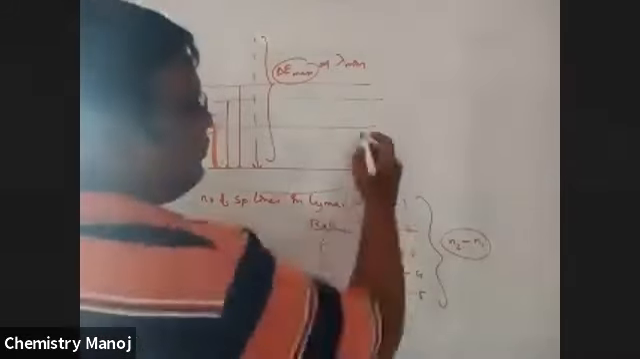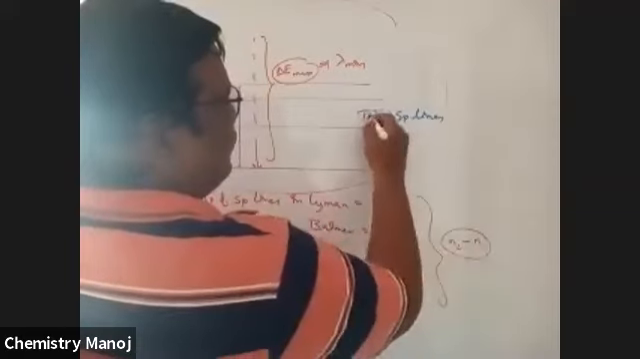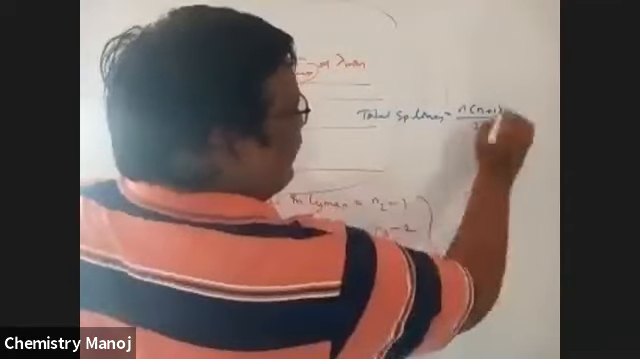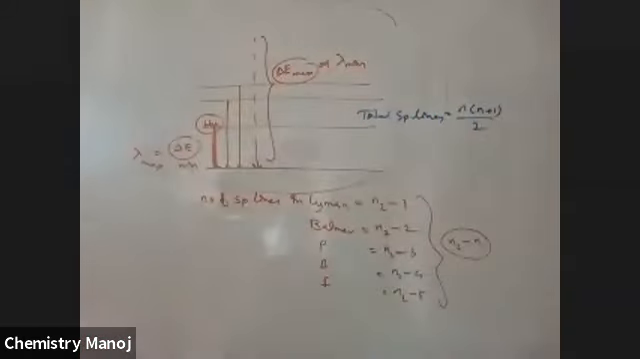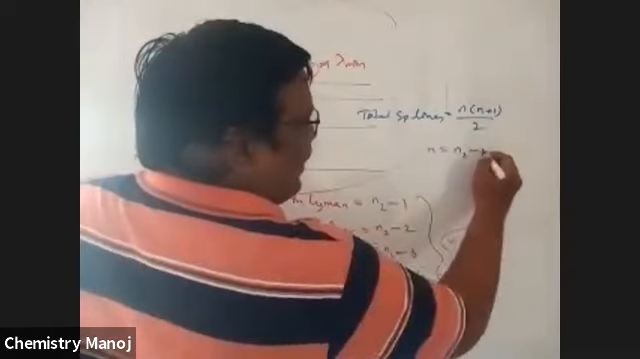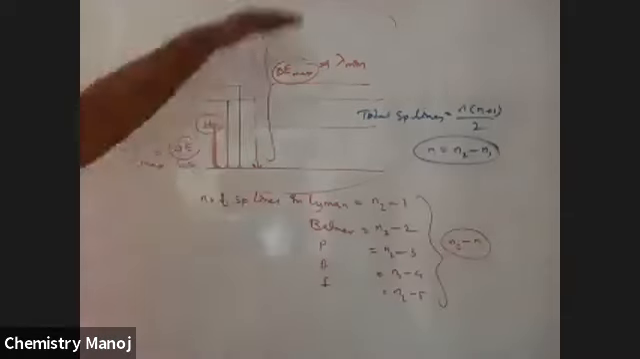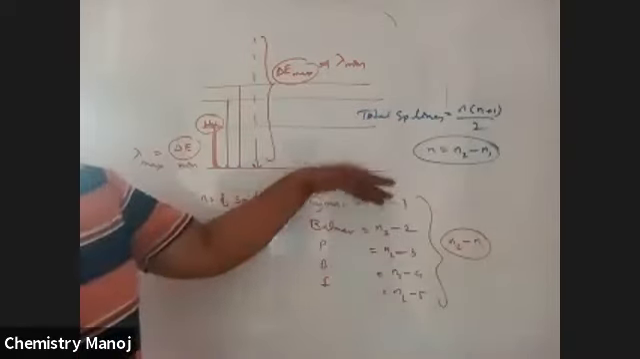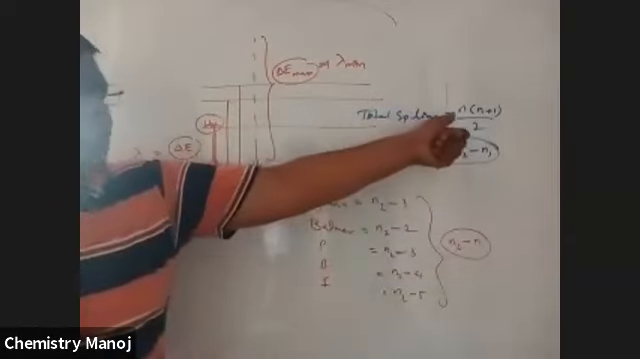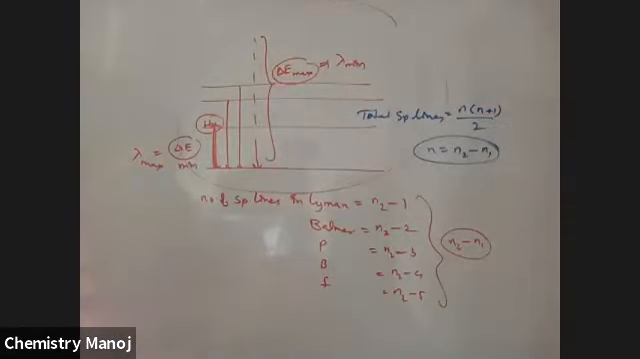Therefore, the total number of spectral lines is equal to n into n plus 1 by 2, the sum of all integers. Here n is equal to n2 minus n1, that is, the difference, from where to where the electron is coming. So that is fifth to first, therefore 5 minus 1, that is 4. Put n equal to 4 there. That is the total number of spectral lines available.